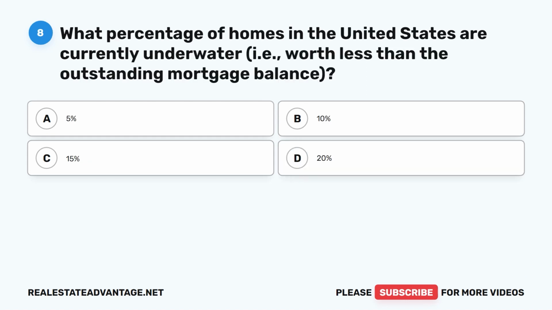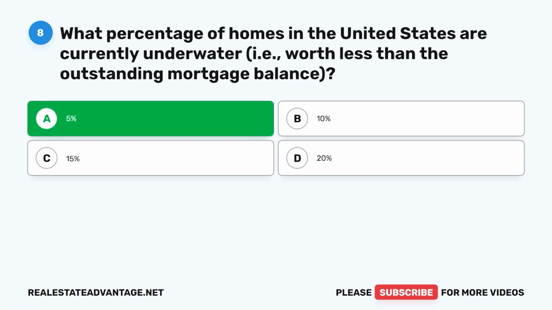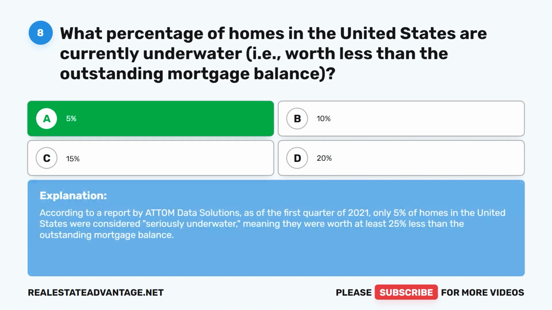Question 8. What percentage of homes in the United States are currently underwater, that is, worth less than the outstanding mortgage balance? A. 5%, B. 10%, C. 15%, D. 20%. The correct answer is A. 5%. According to a report by Atom Data Solutions, as of the first quarter of 2021, only 5% of homes in the United States were considered seriously underwater, meaning they were worth at least 25% less than the outstanding mortgage balance.